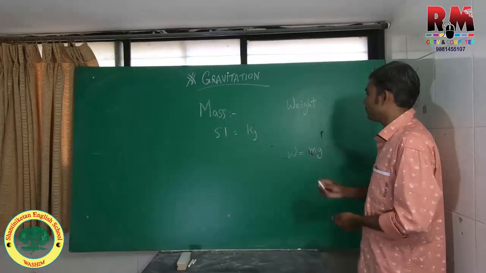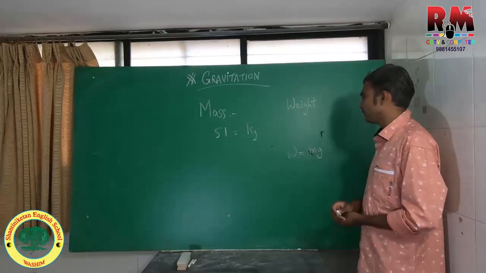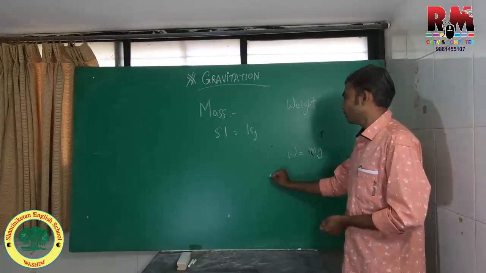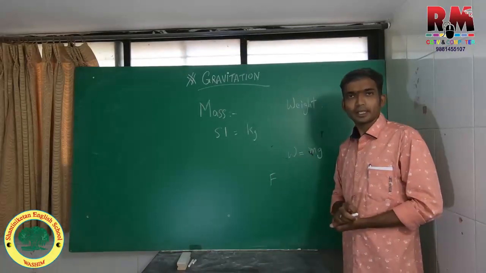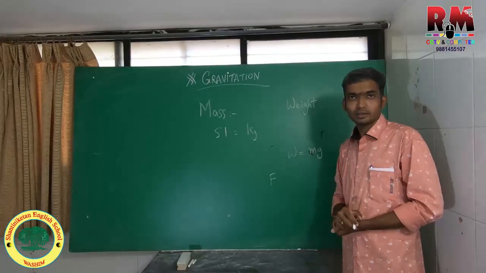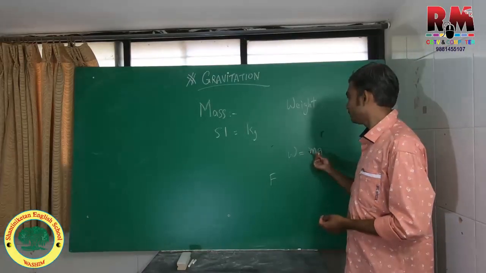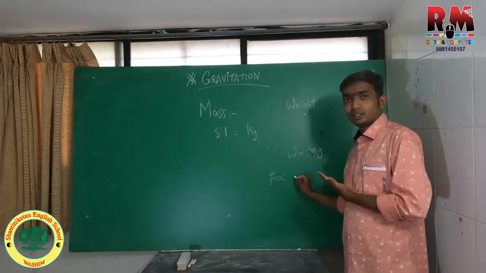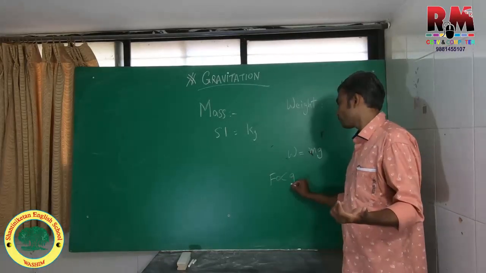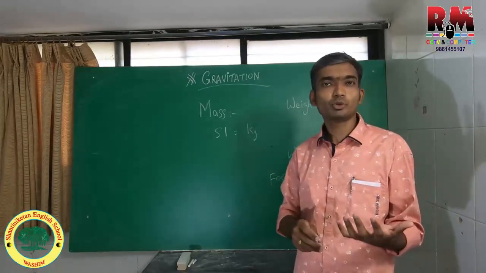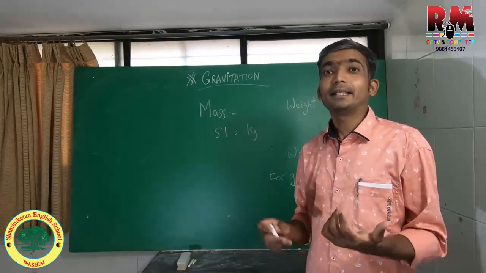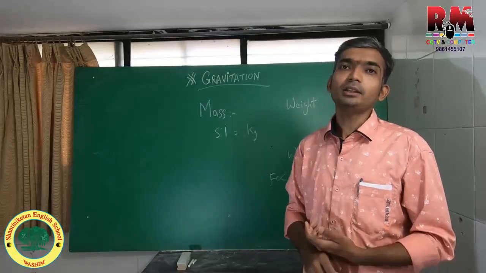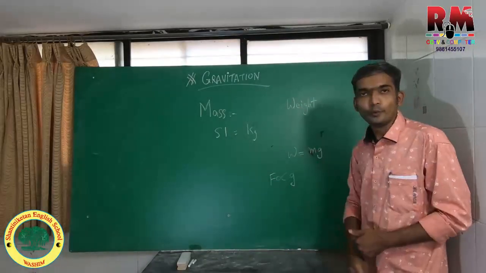So this mg is nothing but the force, the force acting on an object. So we observe that weight is given by m into g, so force is directly proportional to this. Which force is acting over here? The gravitational force on any object, the acceleration produced due to gravity on any object, that is the force, and that is nothing but what will be defined as weight.